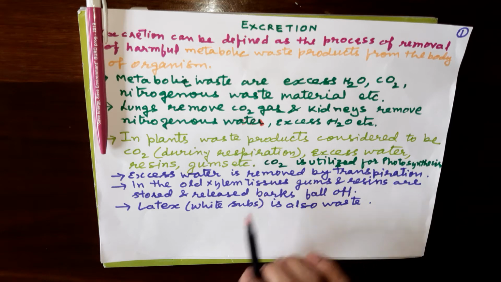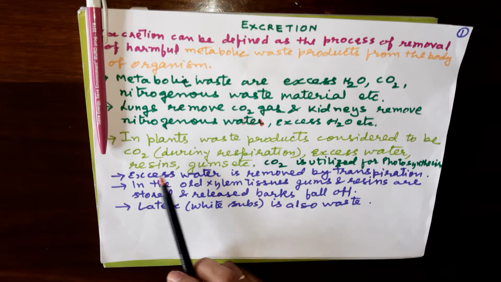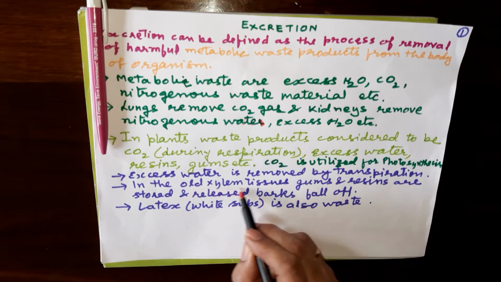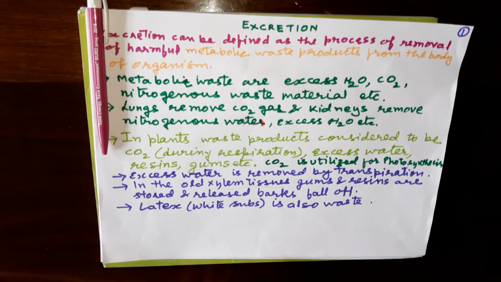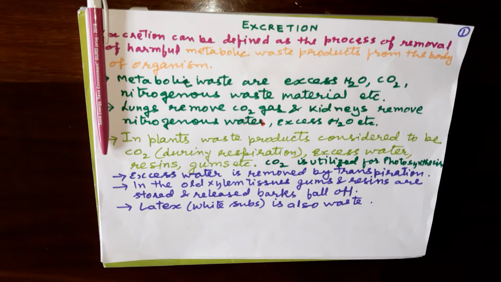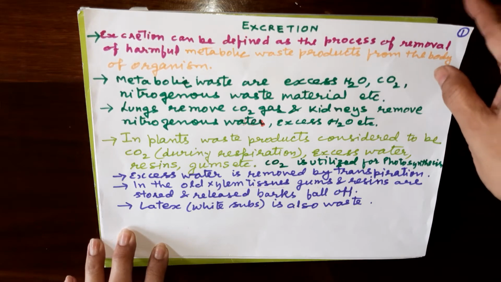So excess water is removed by transpiration, and these resins and gums are stored in the old xylem tissues. Old xylem tissues are dead tissues. And sometimes you see that barks also fall off from the trees, leaves also fall off from the trees or plants, because they contain waste. Now latex, that white substance, is also a waste from the plant. So this way in plants also it takes place.